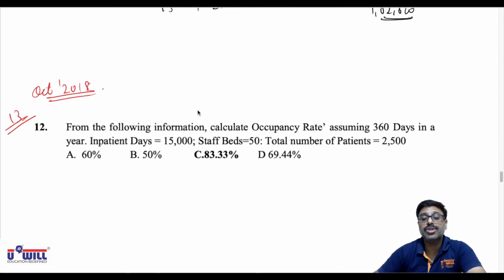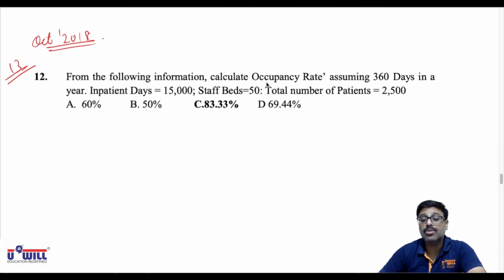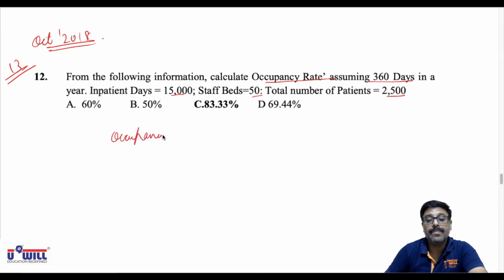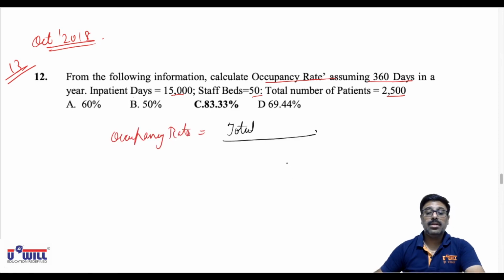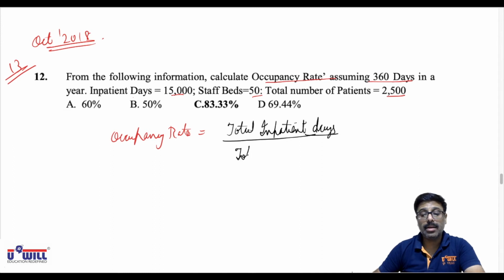From the following information, calculate occupancy rate assuming 360 days in a year. Inpatient days are given 15,000, staffed beds are given 50, total number of patients are given 2,500. Now what is the formula of occupancy rate? The formula of occupancy rate is total inpatient days divided by total bed days or staffed bed days into 100.